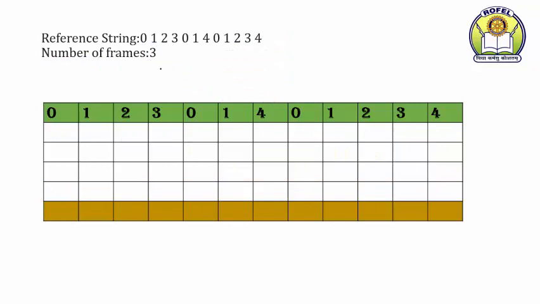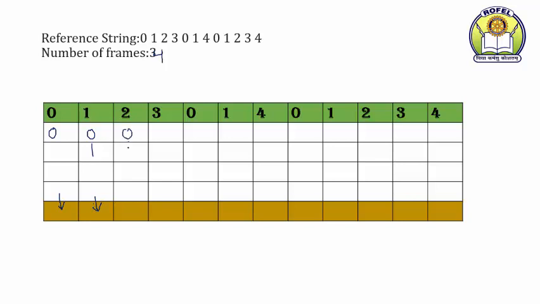Now the same algorithm, but here we are going to use how many page frames? 4. Okay. So same execution. 0, it is not in the memory. Okay. So there is a page fault. Then 0, 1, there is a page fault. Okay. There is a page fault.